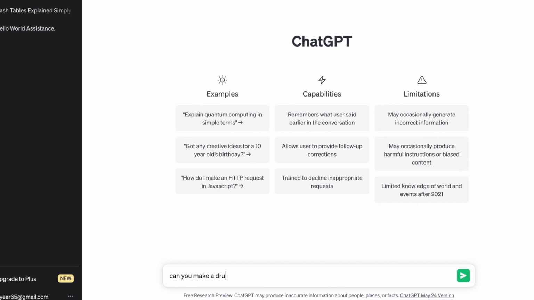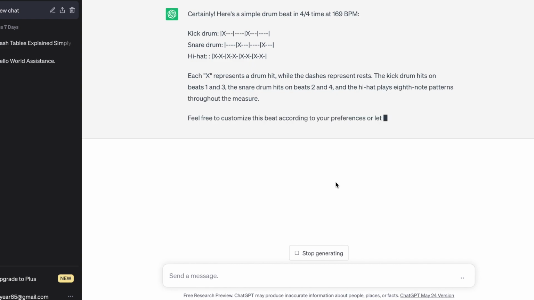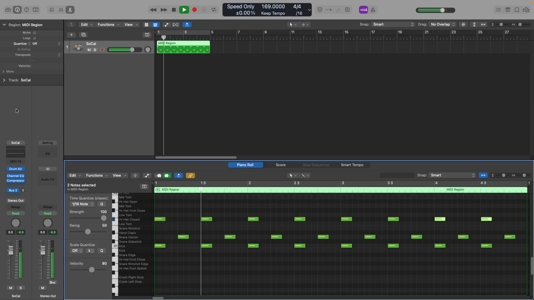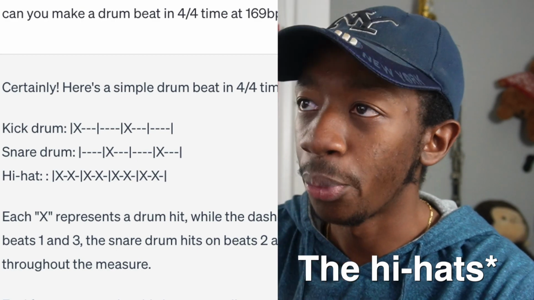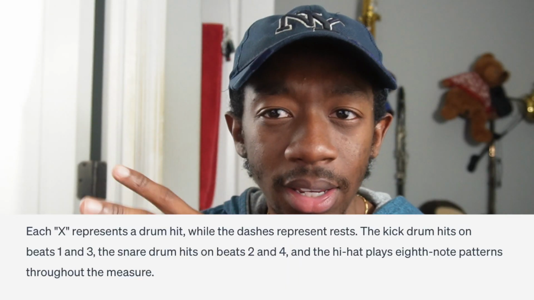Let's do this. So I asked ChatGPT to come up with a drum beat in our tempo of 169 and a 4/4 time signature, and this is what it came up with. So let's put that in Logic just to see how it sounds. So this is interesting because if I'm reading the chart right, it says that it's on 1 and 3, but the description that it gives says that it's on eighth notes. So I'm going to take the description and just make the drum beat eighth notes because 1 and 3 for hi-hats is weird. So the next thing we're going to do is we're going to ask ChatGPT to come up with some chords for us.